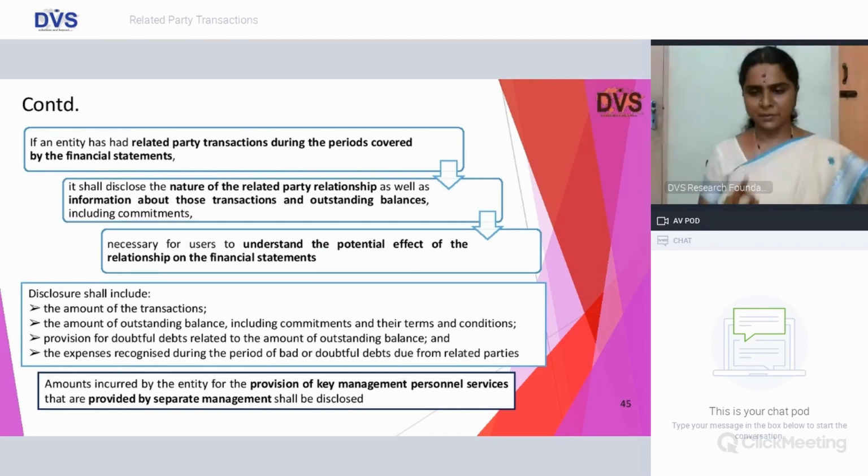If an entity has RPT during the period covered by the financial statement, again like your LODR, you shall provide the details of the nature of related party transaction, but the scope is again wide in Ind AS 24, friends, because it draws reference to outstanding balances to understand the potential impact on the financial statement. And disclosure shall include your future commitments, outstanding balances with regard to the related party transaction that is entered into, the provision for bad and doubtful debts with regard to the amount of outstanding balance, and if there is an expense recognized during the period of bad or doubtful debts due from related party, the same shall be stated therein.